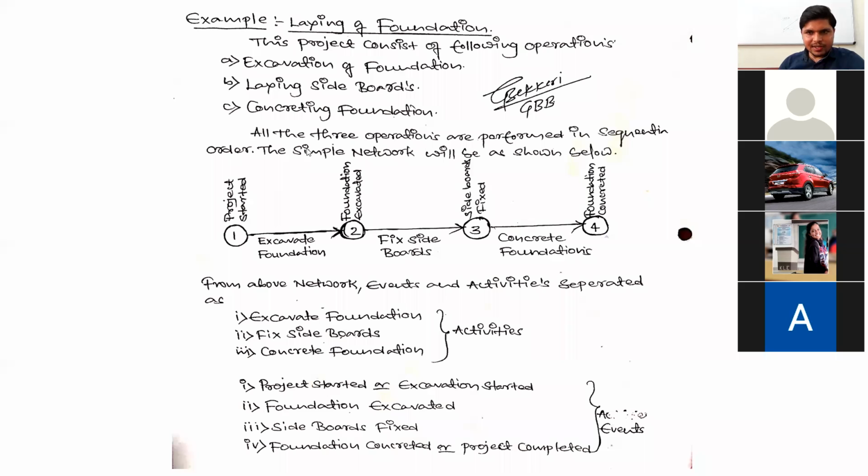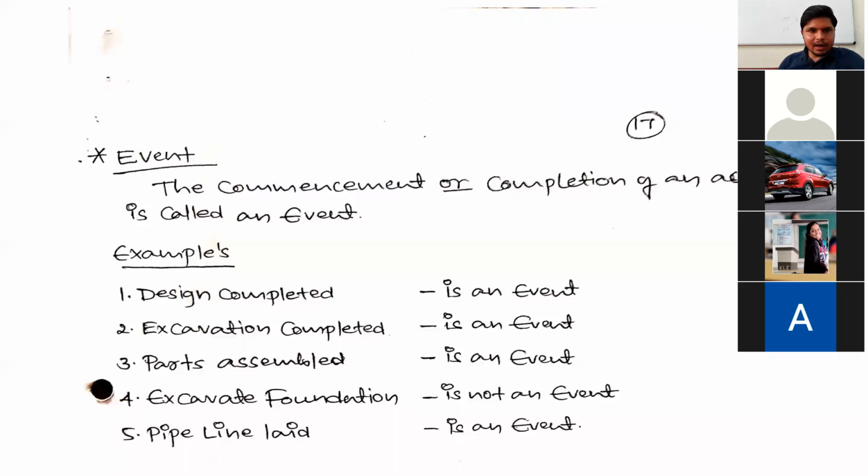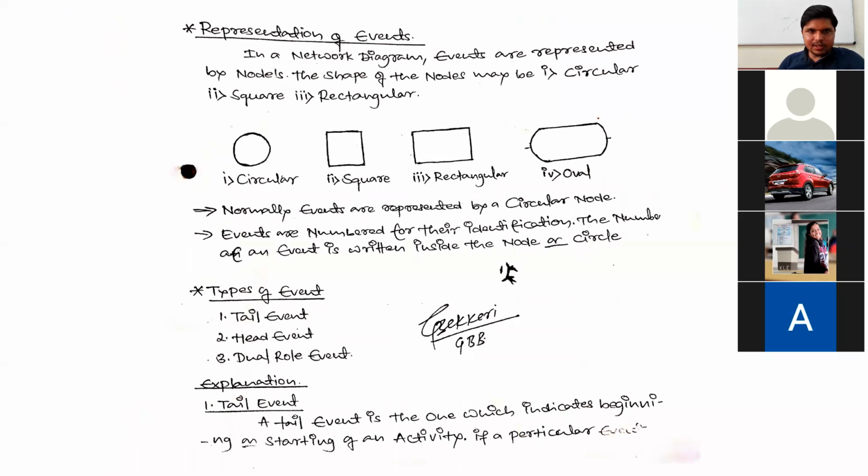And also we have discussed events and activities with one example, that is laying of the foundation, or construction of the foundation. It means identification of the activities and events which are included in the project construction of foundation. And also we have discussed representation of the events and various types of events: tail event, head event, and dual role event.